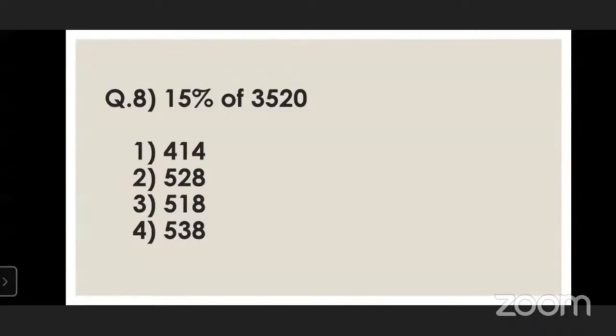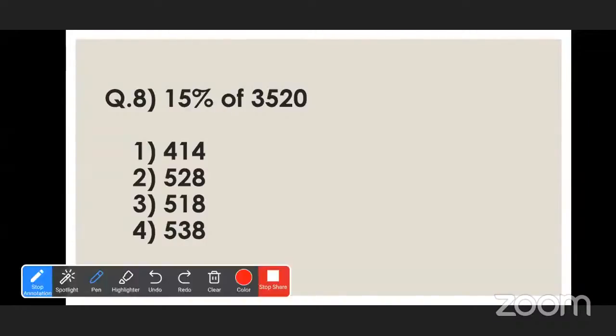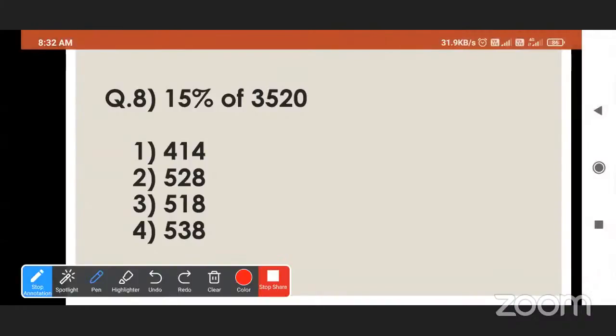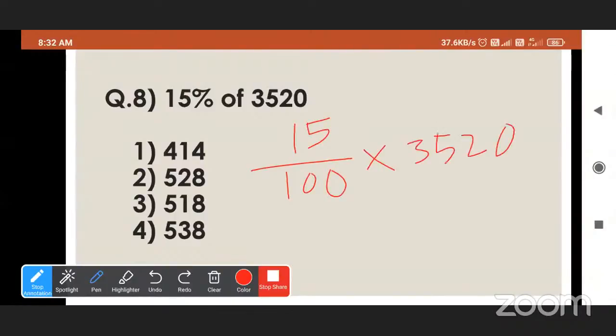Read the question: 15 percentage of 3520. 15 upon 100 multiplied by 3520. Okay, we will cut the zeros. Now, we will divide by 5, so we will get 3 and 2.